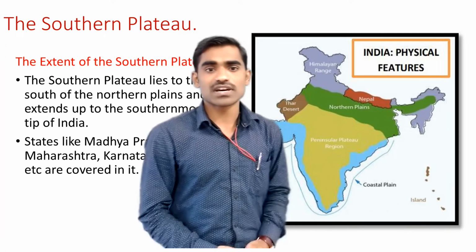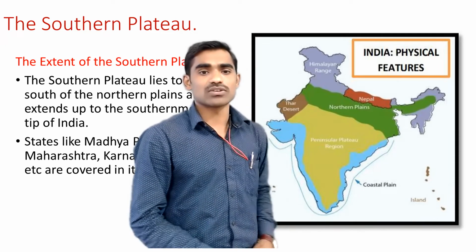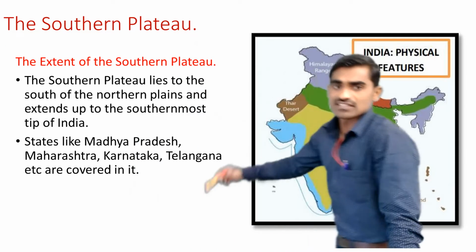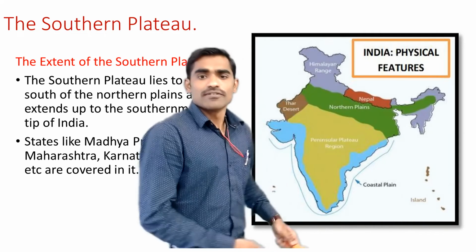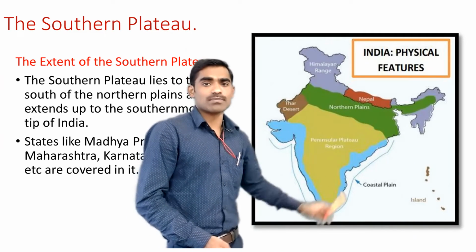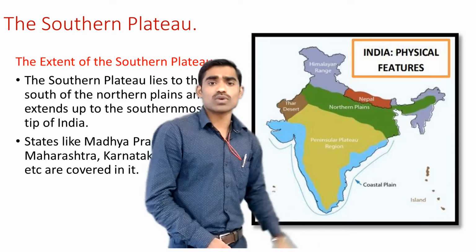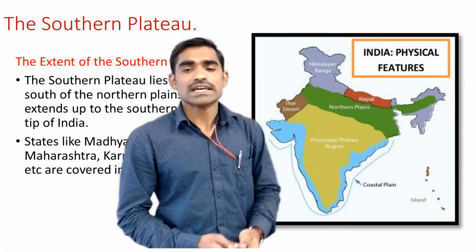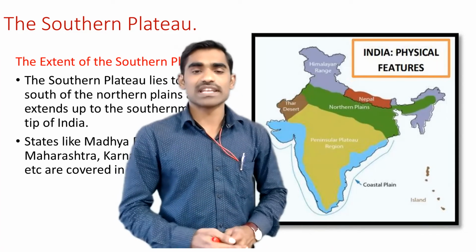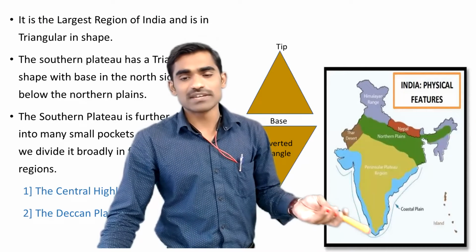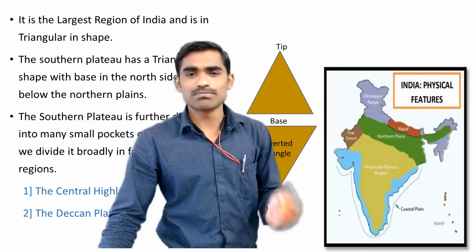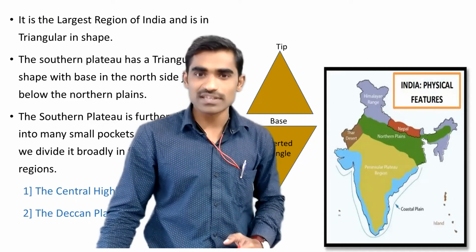The states which are covered under this peninsular plateau are given here. They are Madhya Pradesh, Maharashtra, Karnataka, Telangana, and also a few parts of Kerala and Tamil Nadu, as well as Andhra Pradesh. These states are included in this peninsular plateau. It is a very big division, a very big physical division, the largest region you can say of our India.